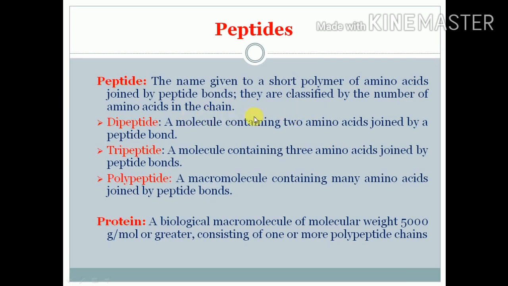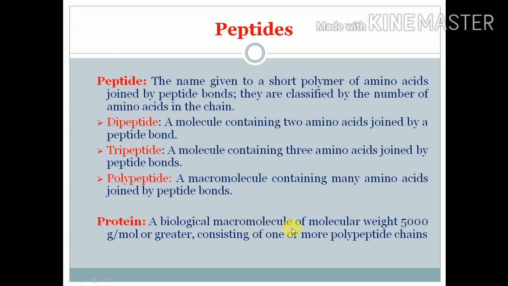For example, which are the peptides? The first one is dipeptide, a molecule containing two amino acids joined by the peptide bond. In a similar manner, molecules containing three amino acids joined by peptide bonds are called tripeptides. In this way, a macromolecule containing many amino acids joined by peptide bonds is called a polypeptide.